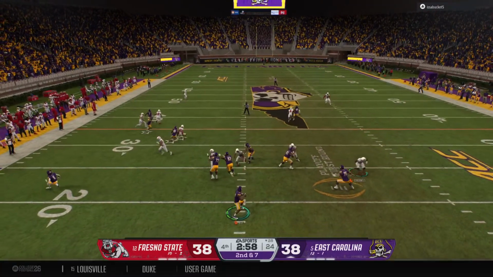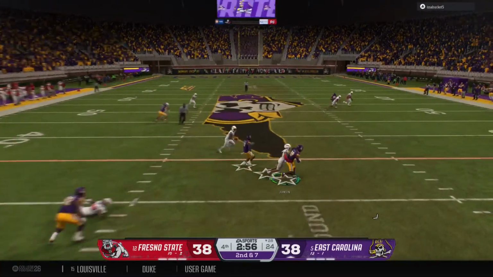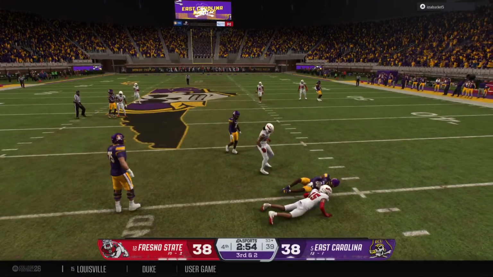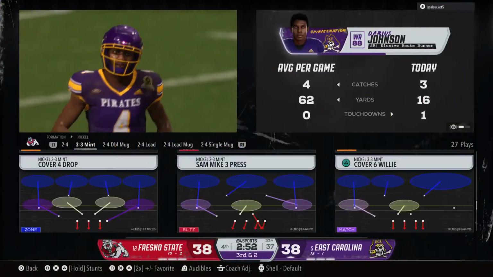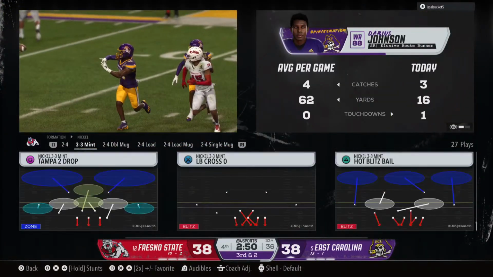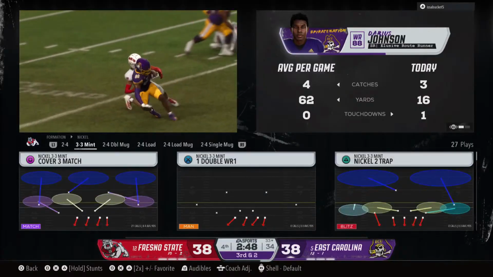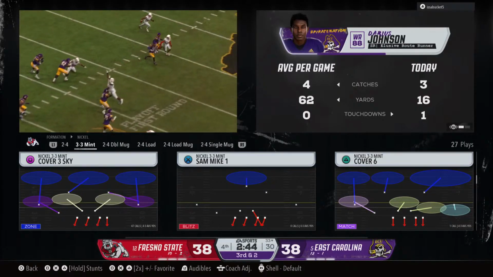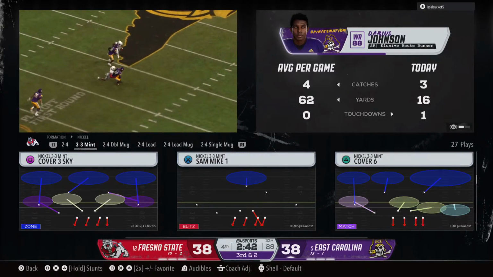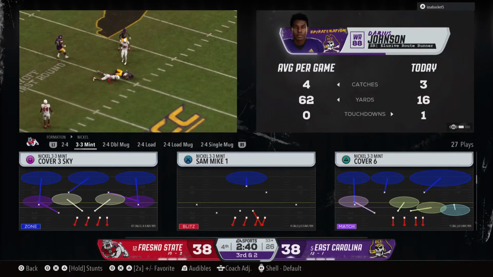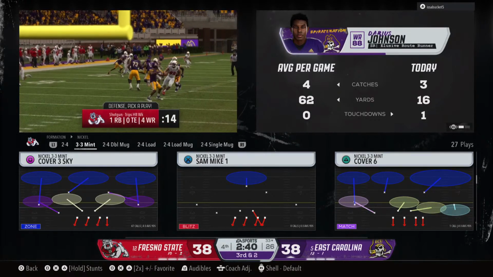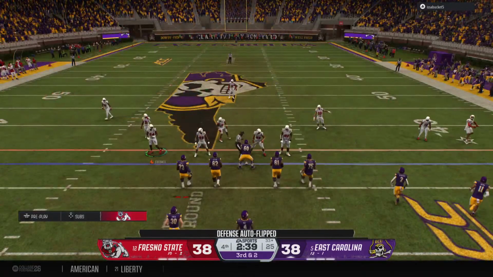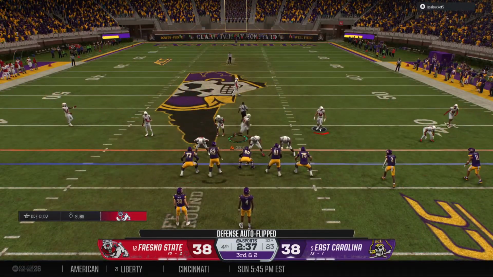Looking to pass here on 2nd down. Caught over the middle. It's Johnson. Defense reacts quickly. A very short gain on the play. This is an example of a quarterback and his offense just taking what the defense gives you. Not a huge play, but positive yards. The defense wants to give that throw to you. You take it, get the ball to your receiver, stay ahead of the sticks. A crucial play in this game.